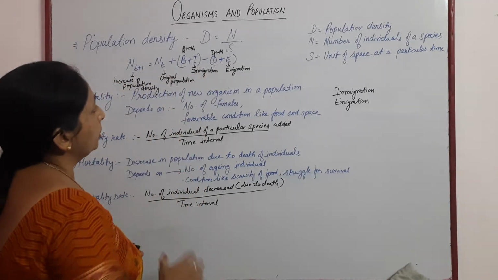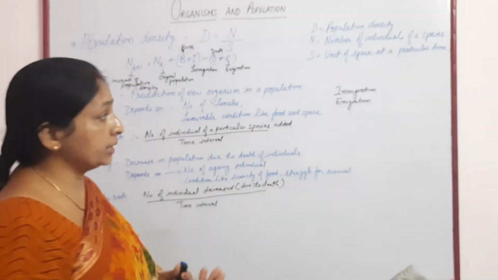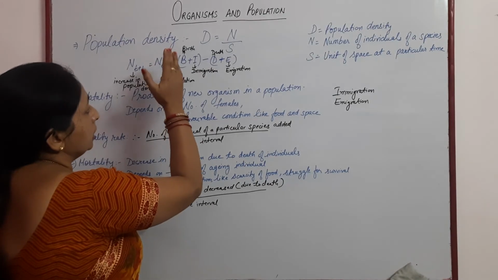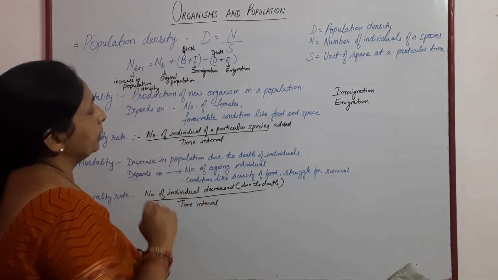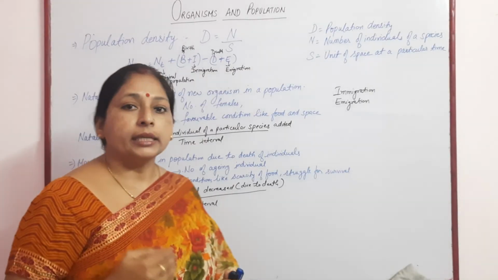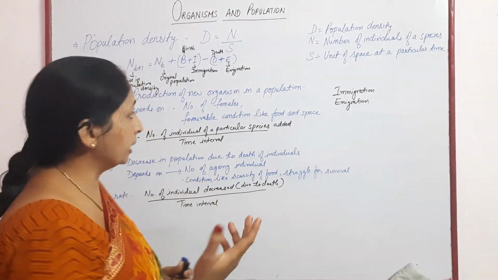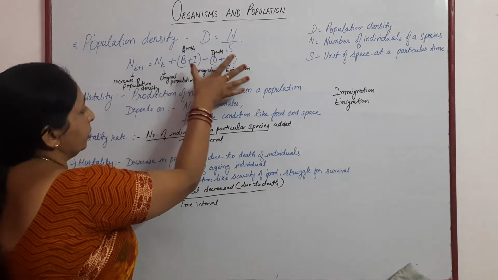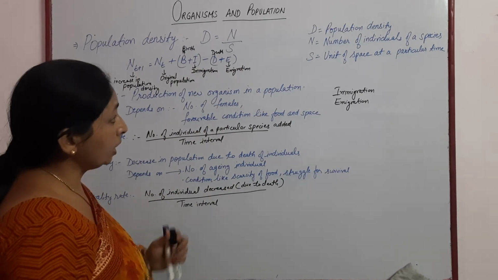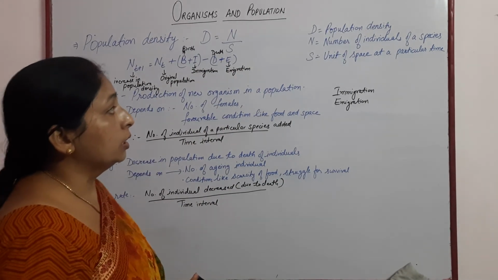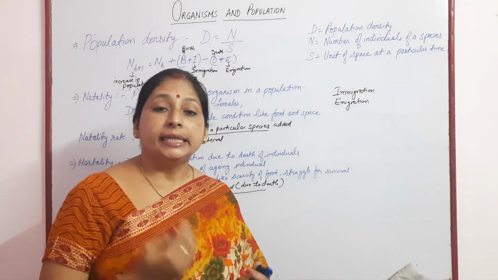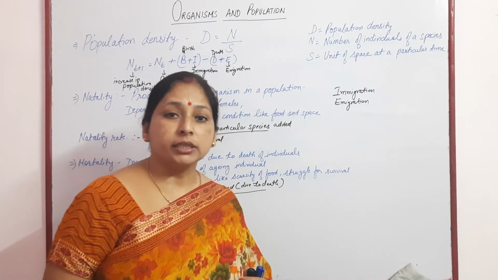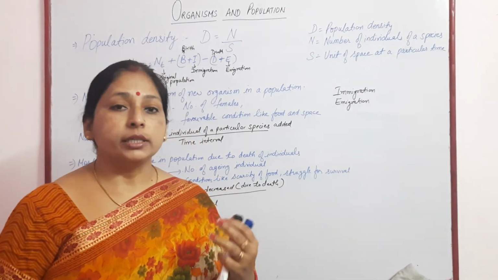So this is the formula for increase in population density: original population plus the increase due to birth and immigration, subtracting the death and emigration from that area. These are the terms which describe the population and its increase.